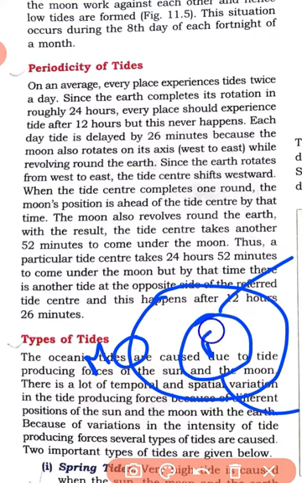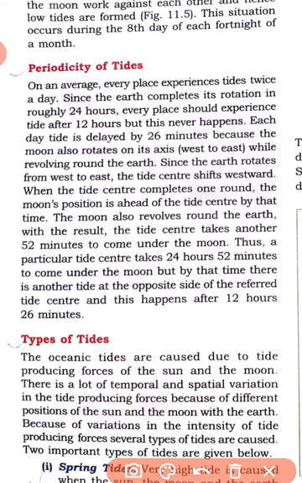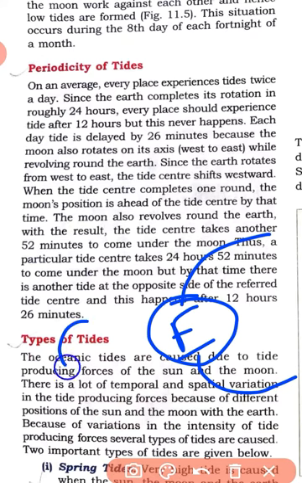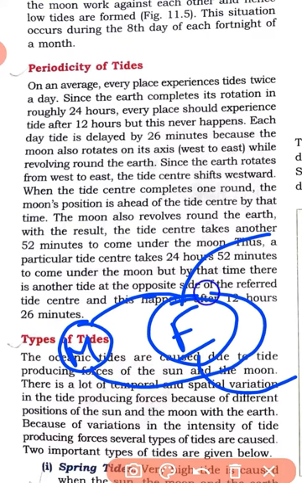This is the earth's orbit, this is the earth. So all are rotating from west to east. This is the earth, and this is the moon that is also rotating in this direction from west to east. Here is the position where today the tides are mainly formed due to the gravitational force of the moon.